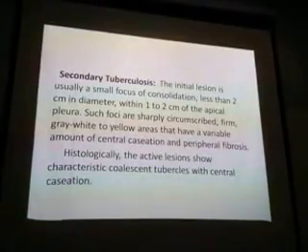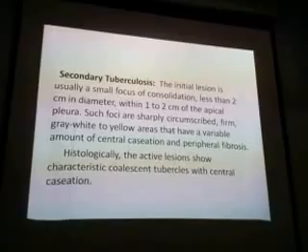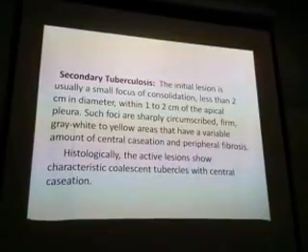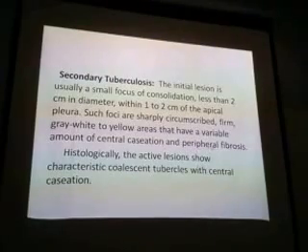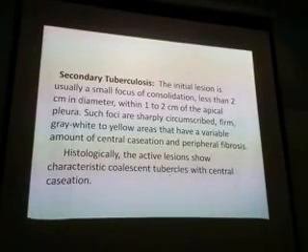A small focus of consolidation less than 2 cm in diameter within 1 to 2 cm of apical pleura. Such foci are sharply circumscribed, from grey-white to yellow, with variable amount of caseation and peripheral fibrosis.